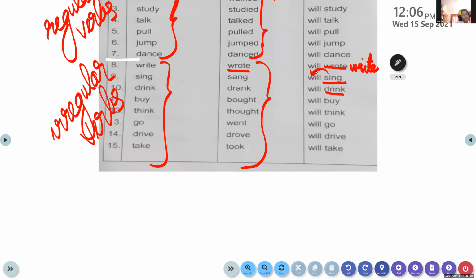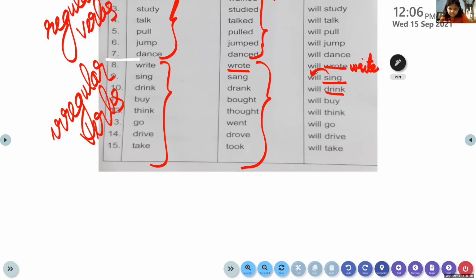Okay, sing. What's the future tense of sing? Will sing. What's the future tense of drink? Will drink. What's the future tense of buy? Will buy. The future tense of think? Will think. What's the future tense of go? Will go. What's the future tense of drive? Will drive. What's the future tense of take?